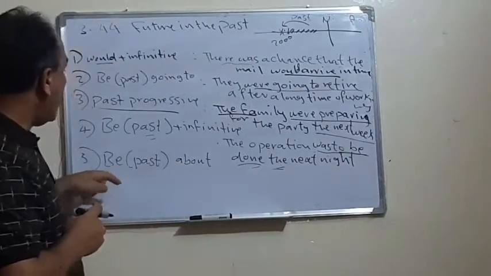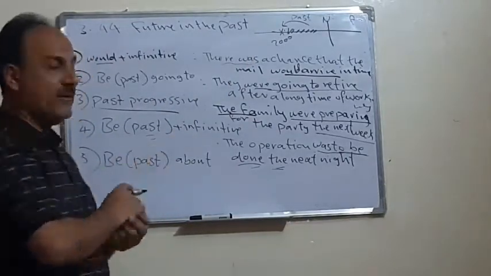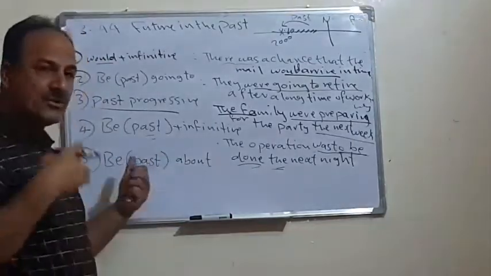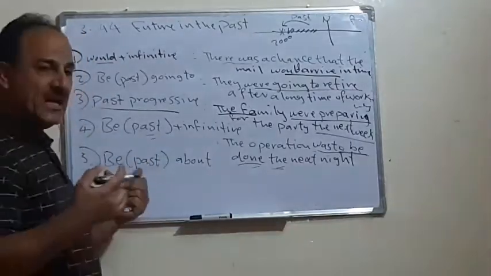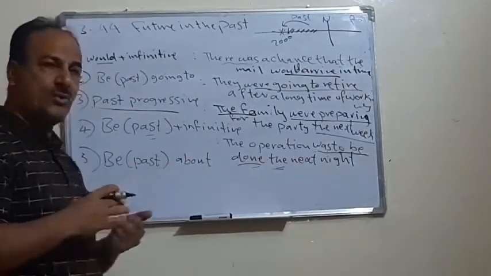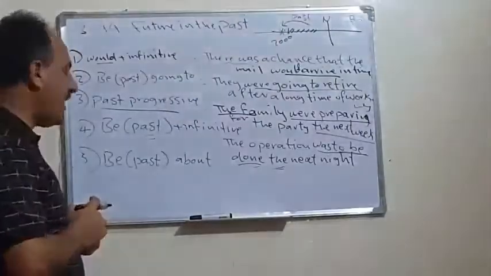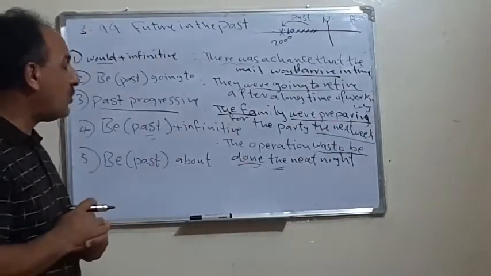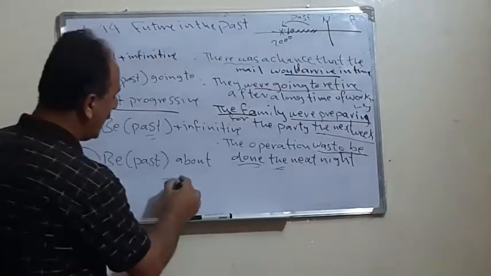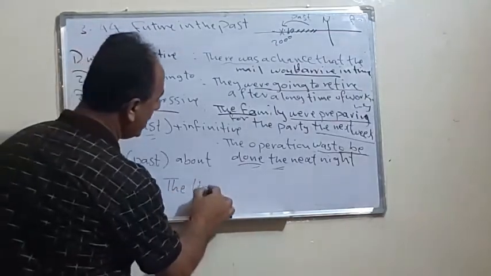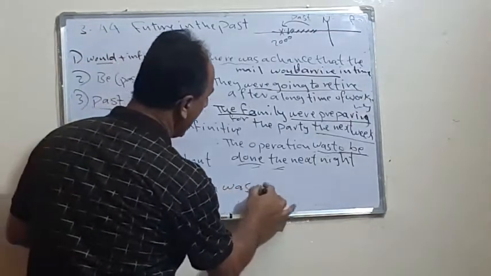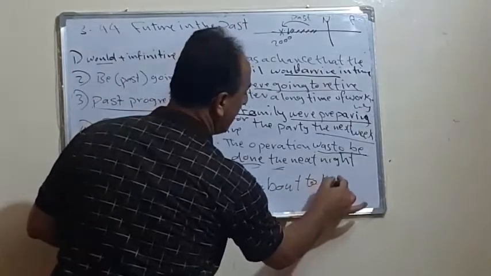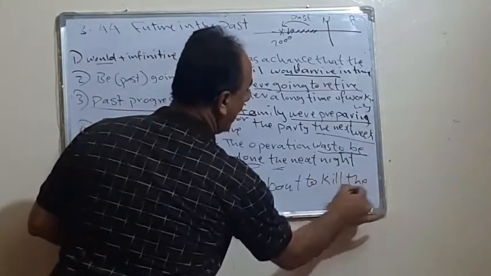And finally, we have be about to. For example, we say the car is about to make an accident, or she is about to retire or to go home. It is possible to use be about to in the past. For example, you say the lion was about to kill the deer.